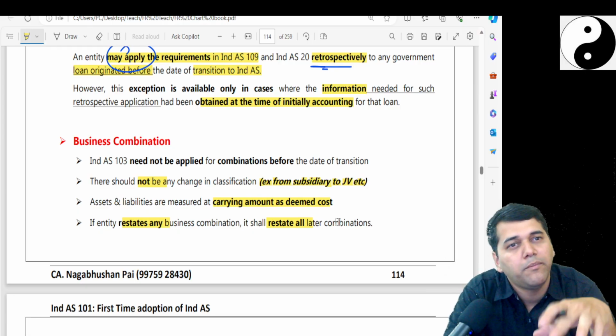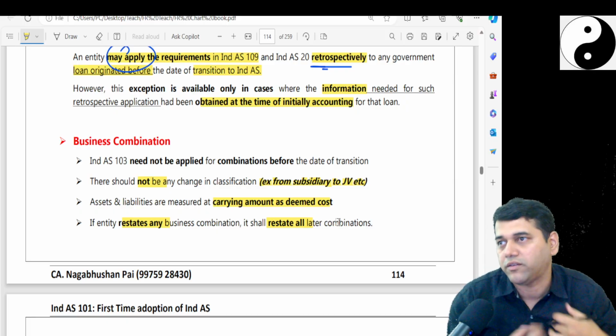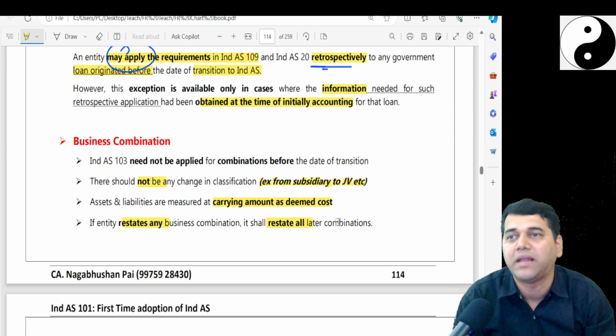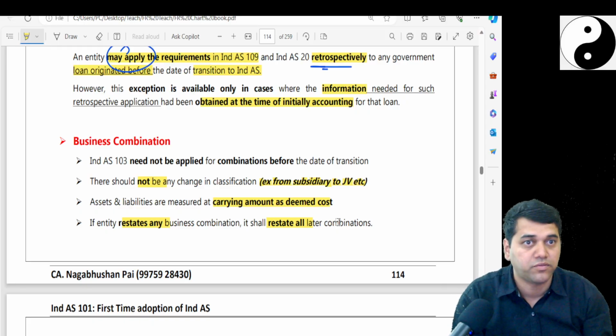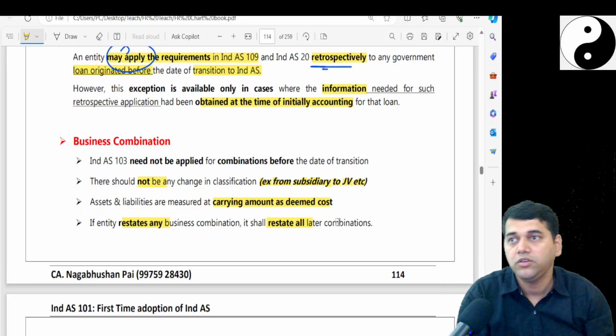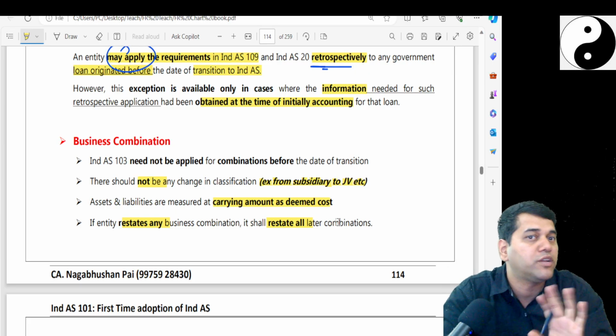So what all balances are shown in the balance sheet, I don't know. It is coming from your accounting standard. Okay, from now onwards, I will treat it as an Ind AS balance. But if you want more pain for yourself, want to restate, do it. But all the business combinations you should do. On a selective basis, to get the accounting effect, you cannot do it.